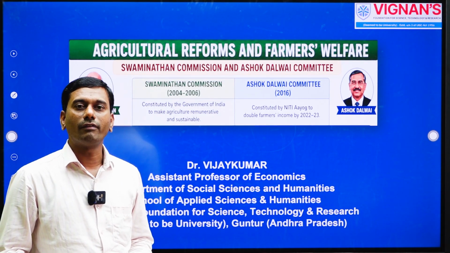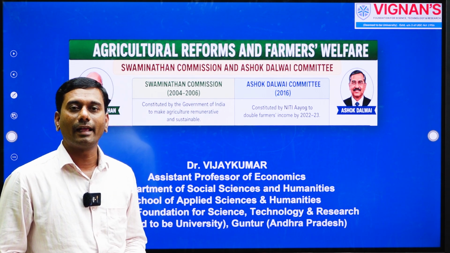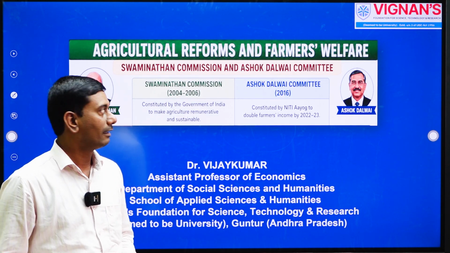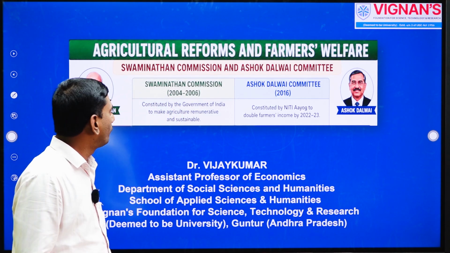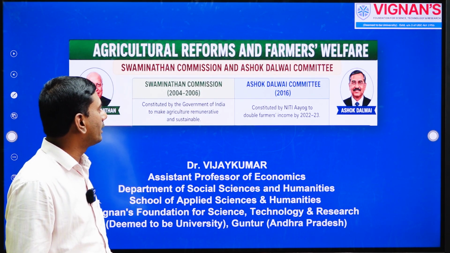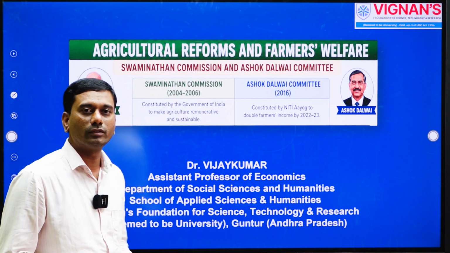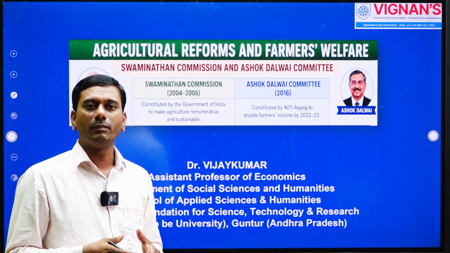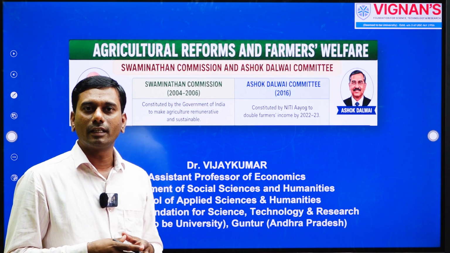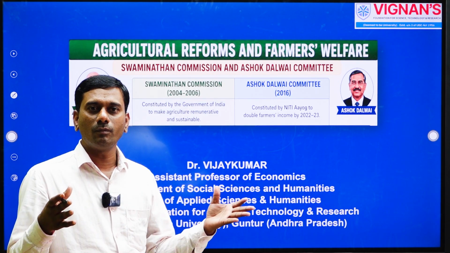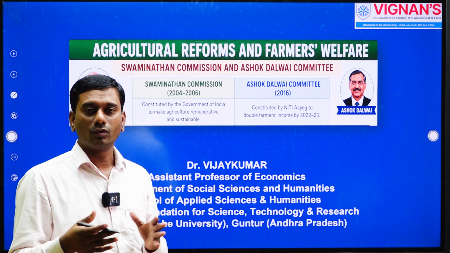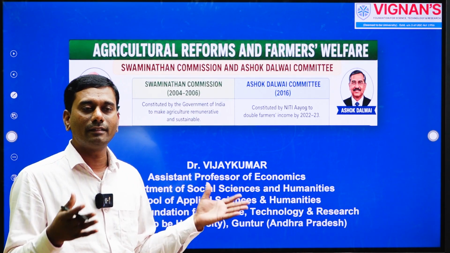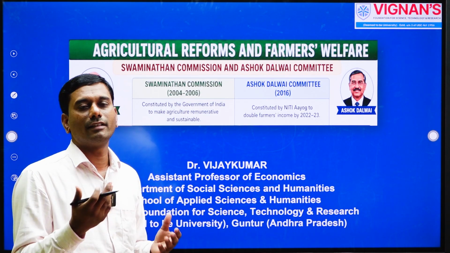For boosting agriculture productivity, the government of India has introduced two committees for strengthening the agriculture sector in India. Mainly we will focus on two committees, especially the Swaminathan Commission and the Ashok Dalwai Committee reports. We will discuss in detail the need for these committee reports for enhancing farmers' income. Not only farmers' income, we used to think that agriculture has to become an enterprise. So in that context, we will discuss what recommendations and policies were framed by these commissions, and before that, the necessity of these committee reports.